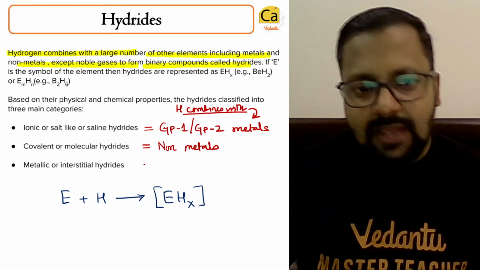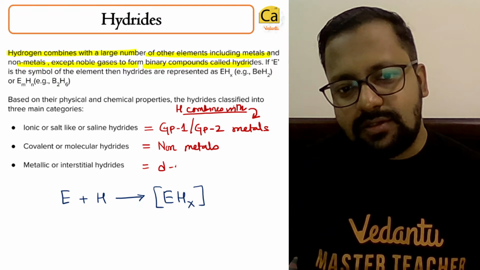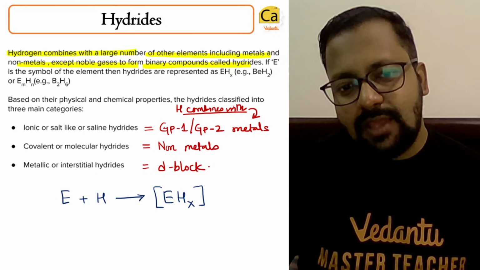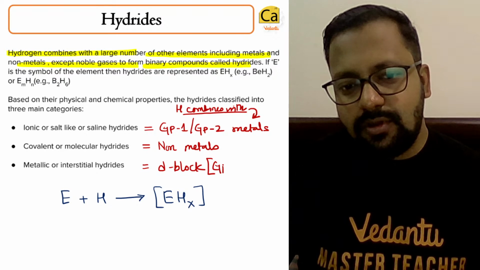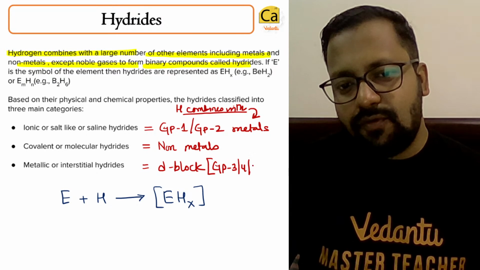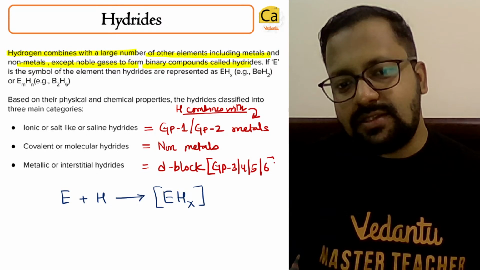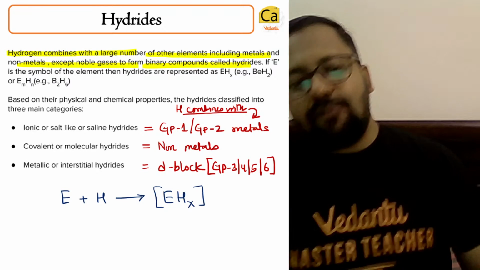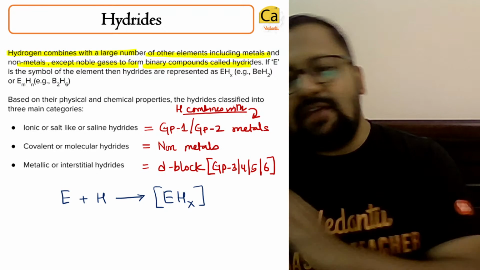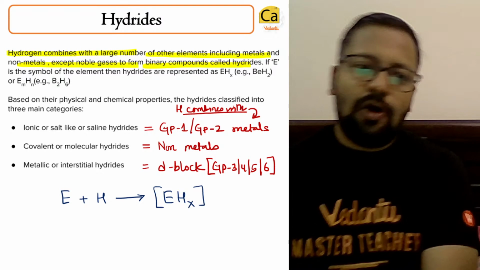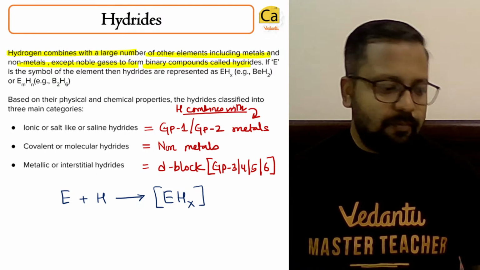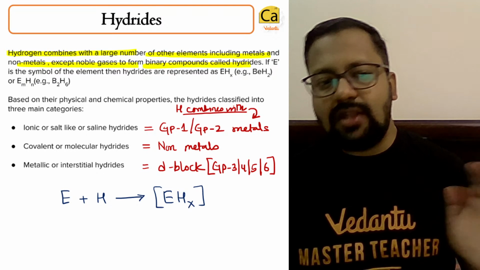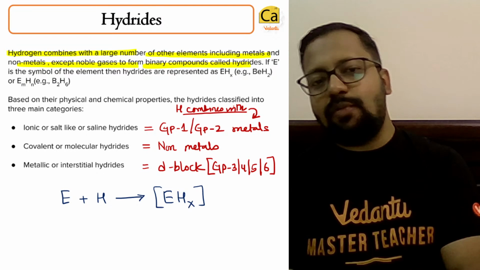If you take D block metals, and more so from group 3, 4, 5 and 6, they will form metallic or interstitial hydrides. Please remember that metallic or interstitial hydrides are formed by D block elements.